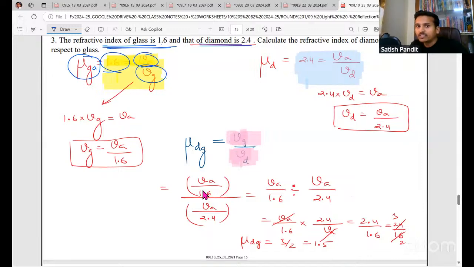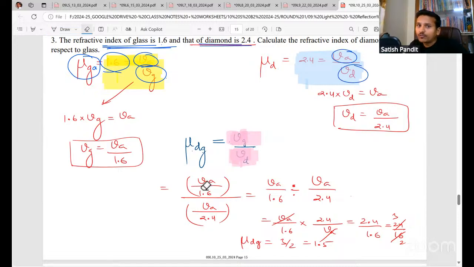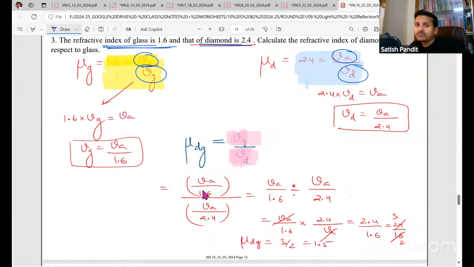That is 1.6. Next, the refractive index of diamond. So diamond is 2.4. That is again with respect to air. So I can write VA by VD. See, this A and all is optional. If you don't write also, it's okay. So mu G is VA by VG and mu D is VA by VD. Yes. What we have to find out? Calculate the refractive index of diamond with respect to glass.